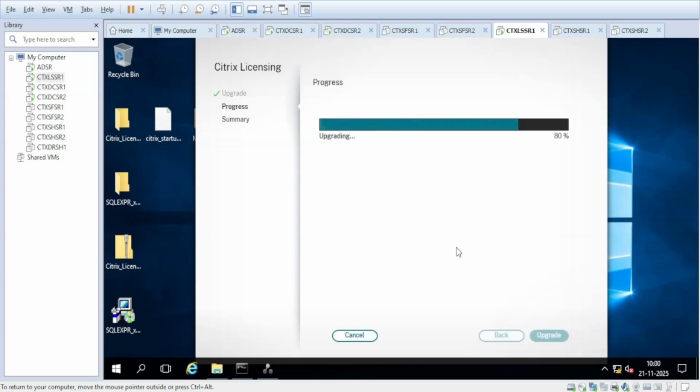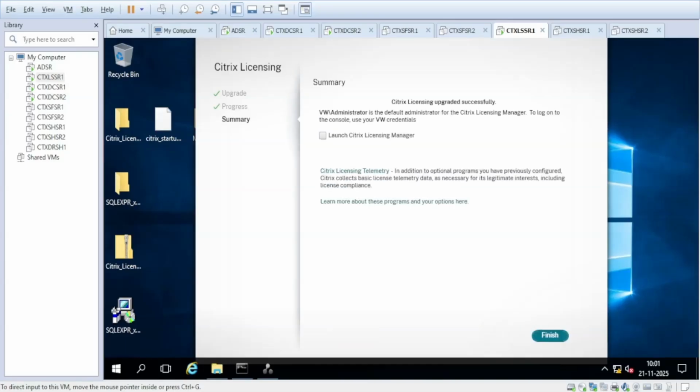Okay, so it is 80% now. It will complete soon. Okay, the upgrade is completed now. Almost completed. Okay, I'll just launch this. Click on Launch and Finish.